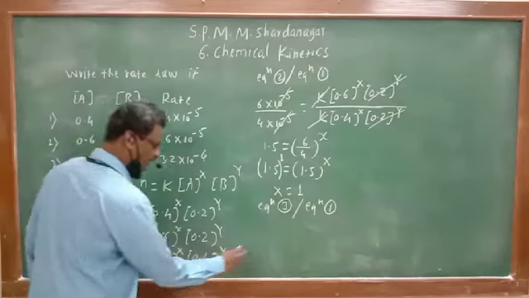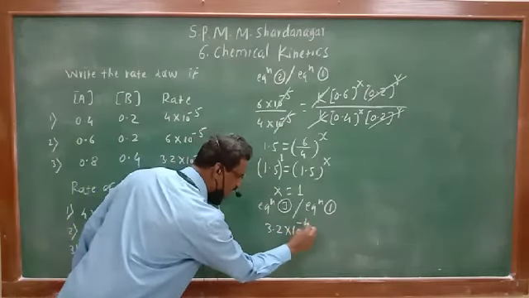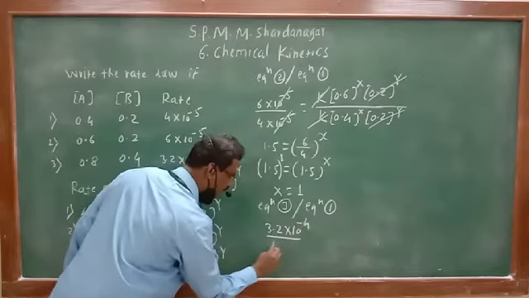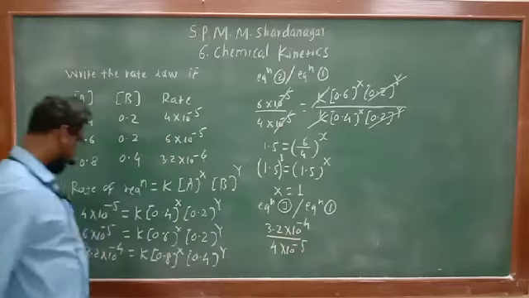Left side: 3.2 into 10 raised to minus 4 divided by 4 into 10 raised to minus 5.